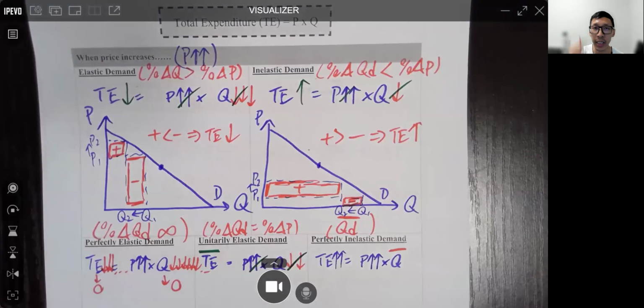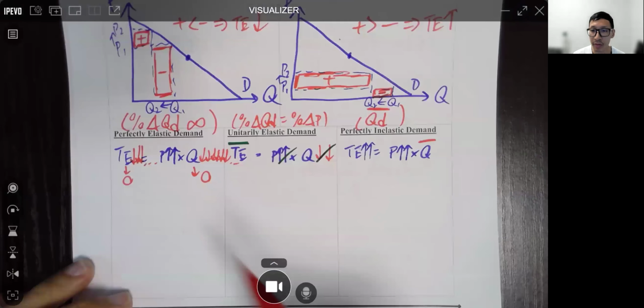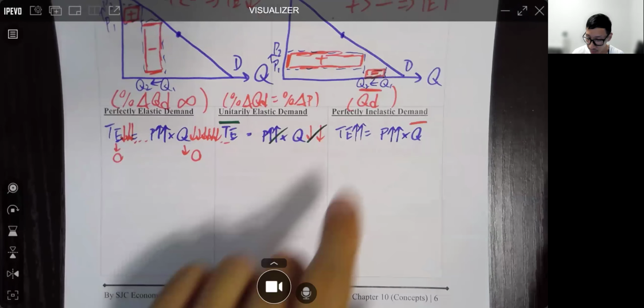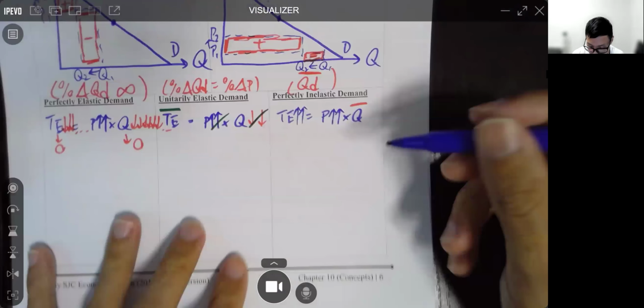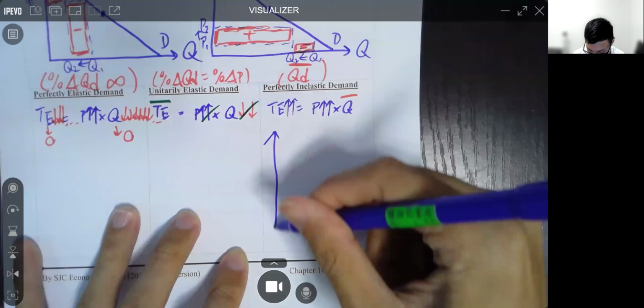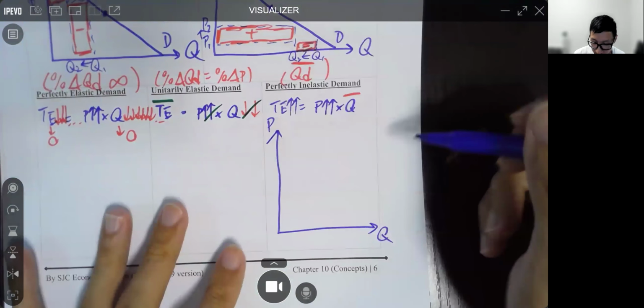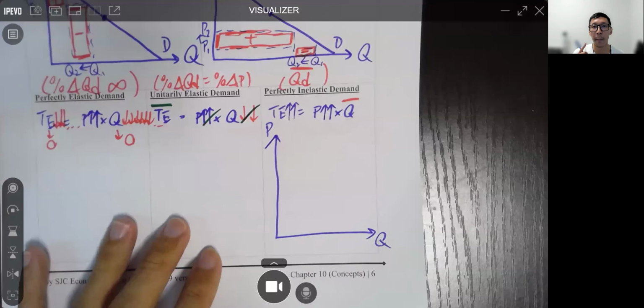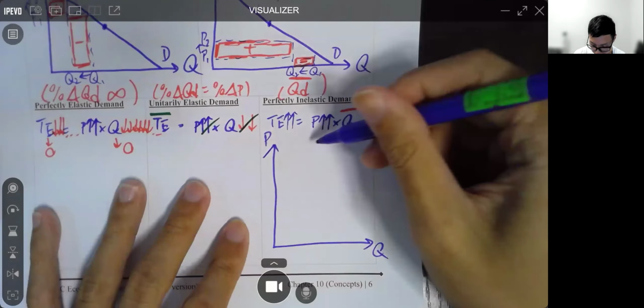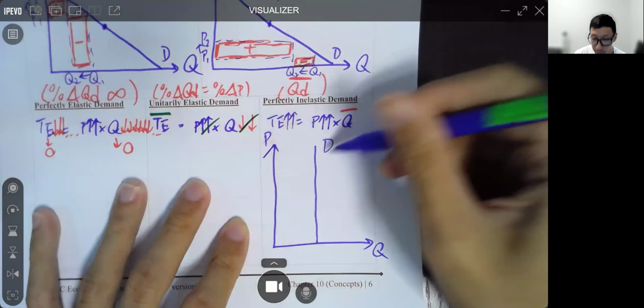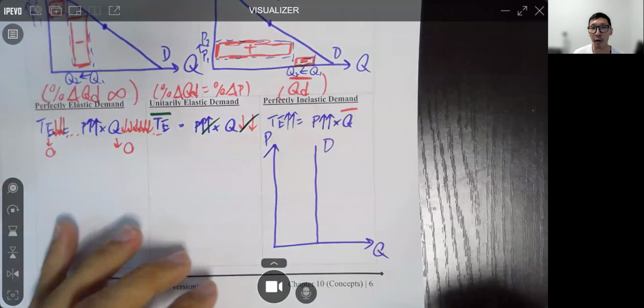Now, when do we need to deal with those slopes? When we are dealing with these extreme cases. Let's start with perfectly inelastic demand. 我哋試下呢個啦，好嘛? Now, this time, since it is perfectly inelastic, if you remember, the demand is a vertical line.